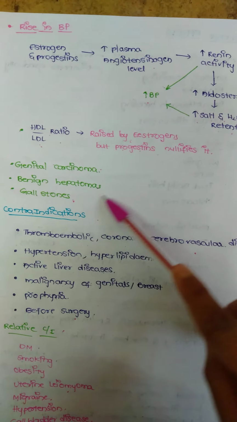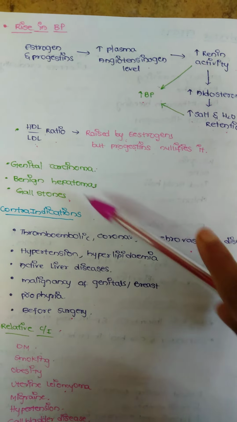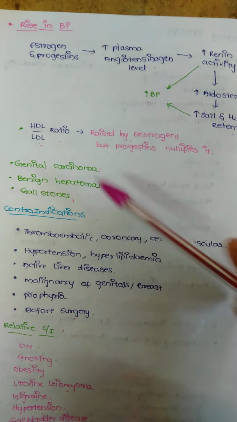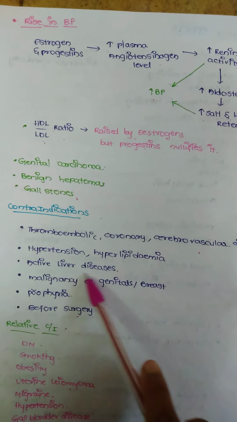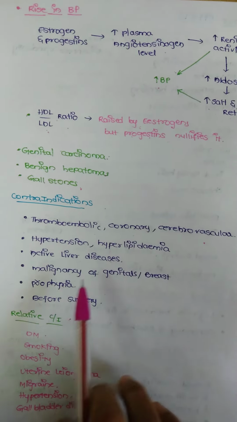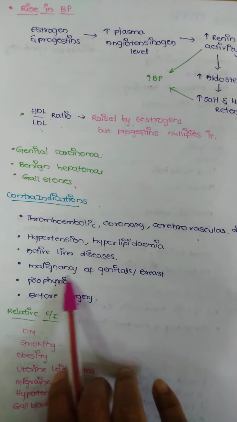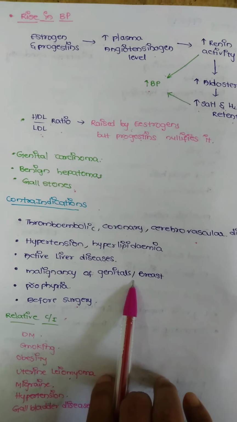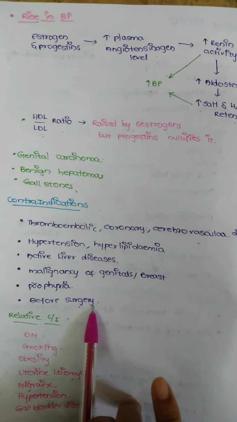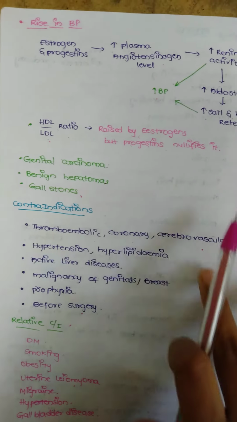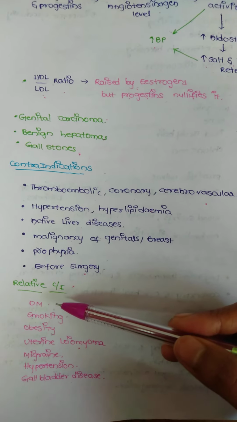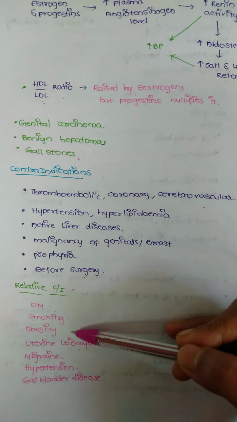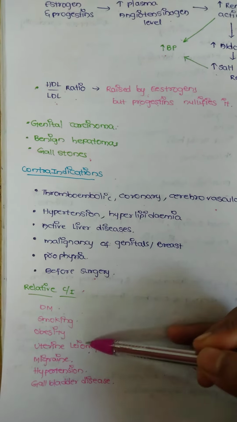As the side effect is hepatomas, and malignancy of genitals, as carcinomas are produced, and gallstones are produced, liver diseases, porphyria, and malignancy of genitals are contraindications. Before surgery, we should not take estrogens. And relative contraindications are diabetes mellitus, smoking, obesity, uterine leiomyoma, headache.